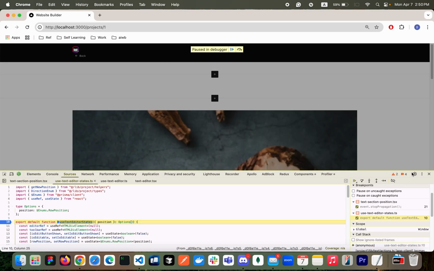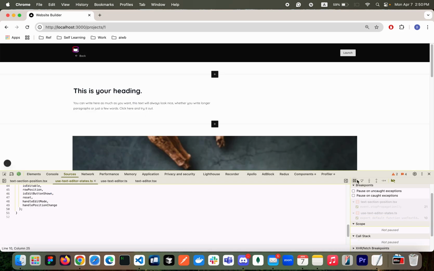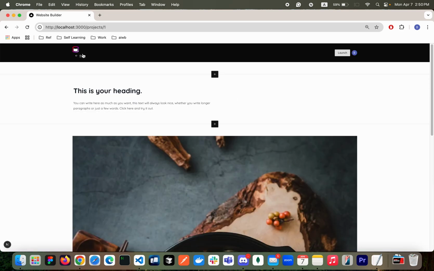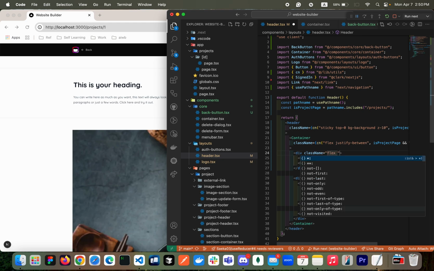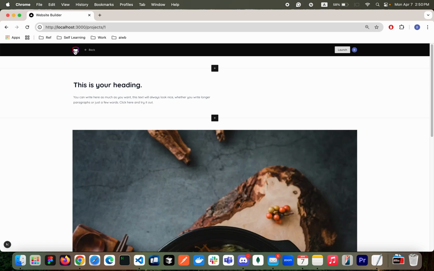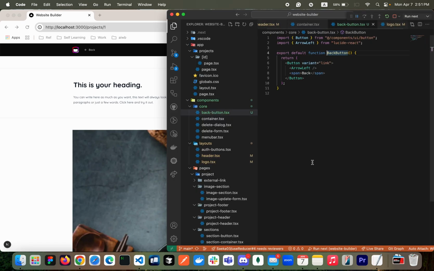Oops, let's shut down the dev tool. We don't need it. So currently it's looking like that, right? Of course, we need to style it. In this div tag, I'm gonna give class name flex, and then maybe items-center. And then let's give some gap, maybe 1rem. Okay, so looking good. Let's go to the back button.